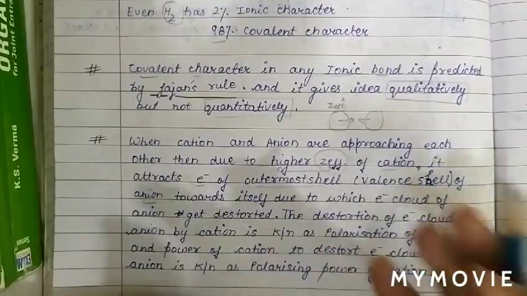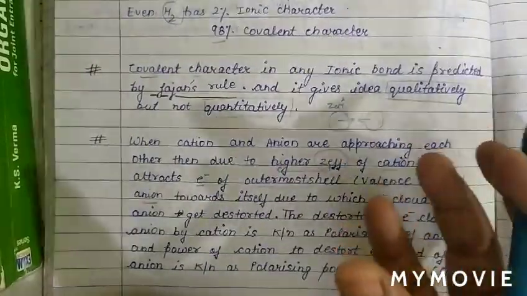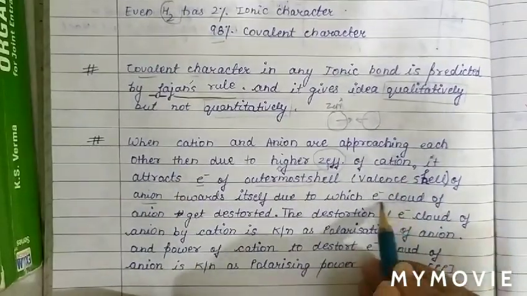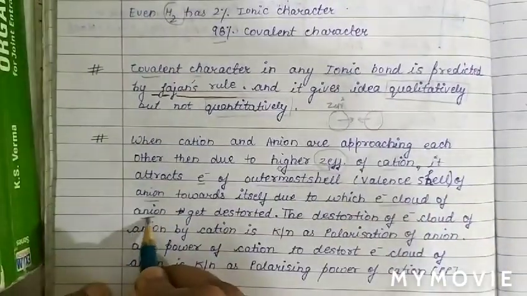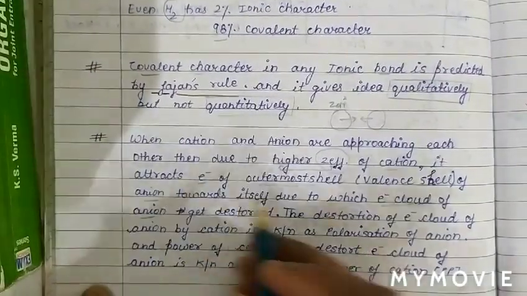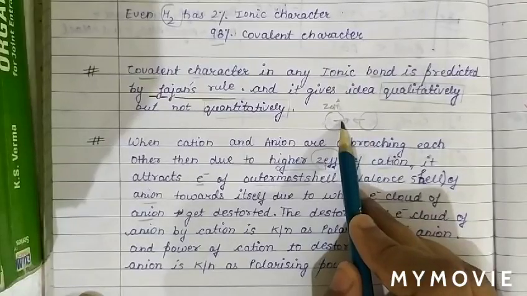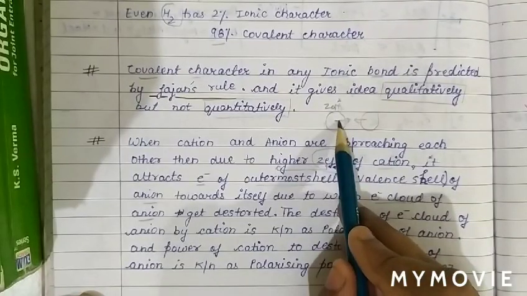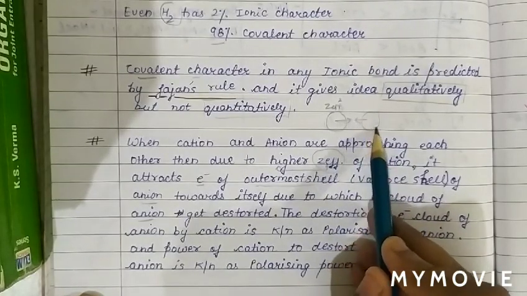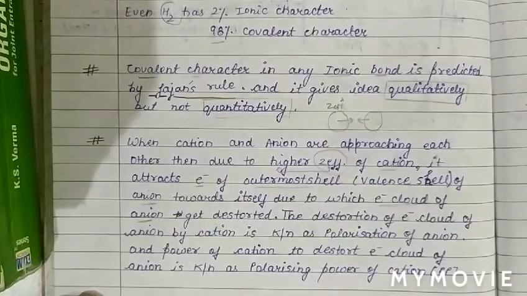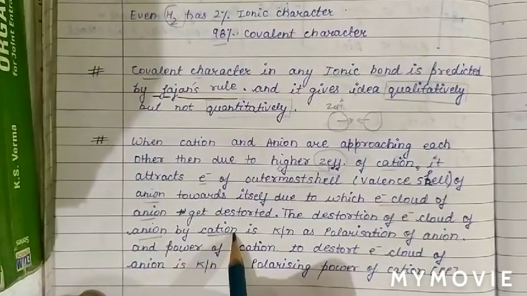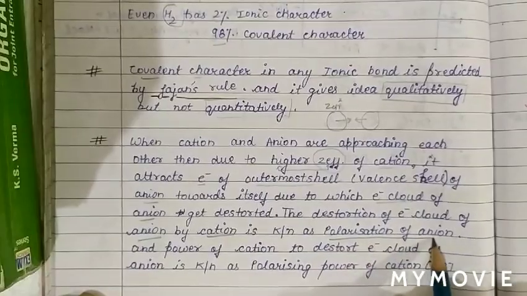So due to attraction of the outermost shell towards itself, the electron cloud of the anion gets distorted. The distortion of the electron cloud of the anion by the cation is known as polarization of the anion.